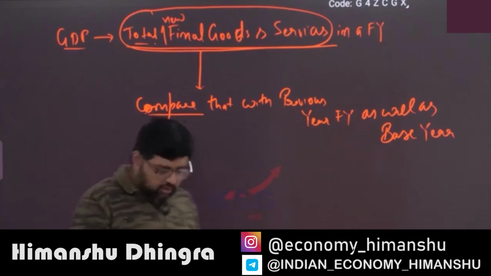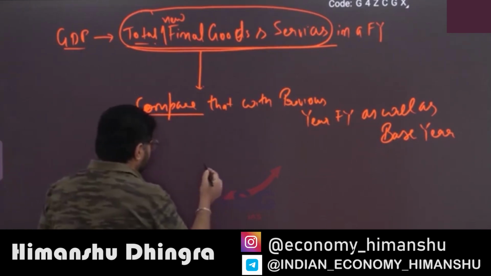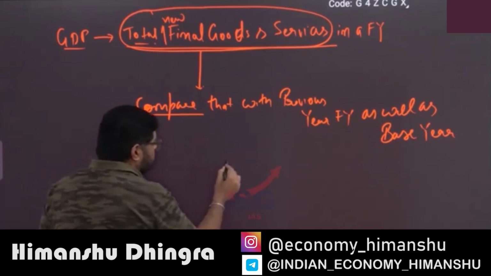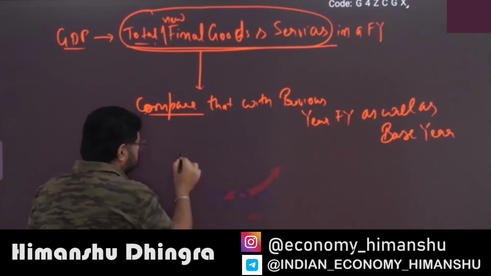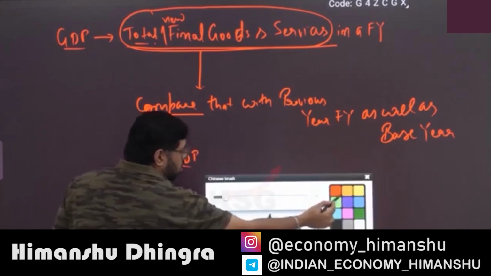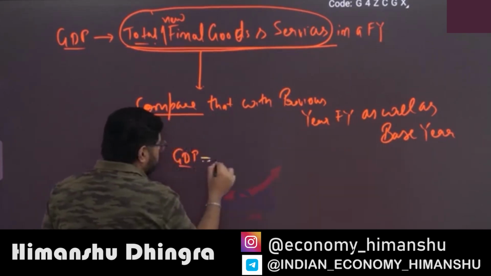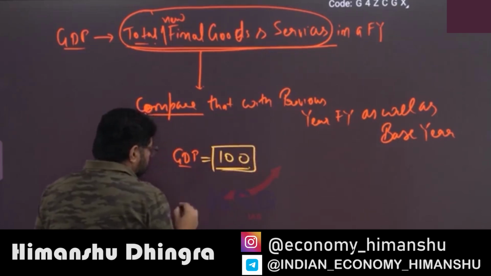Very good. Clear? So this is why it is important. Ultimately, suppose this year, I am just taking one random number, this year my GDP is 100.